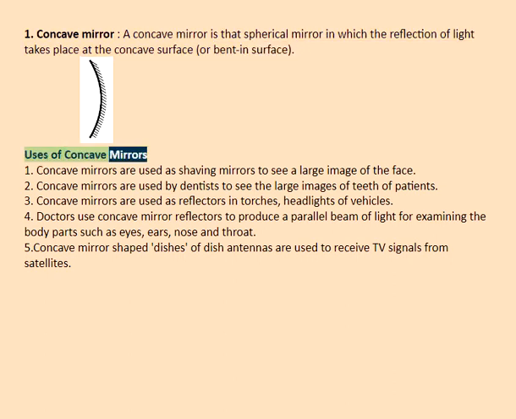Uses of concave mirrors. 1. Concave mirrors are used as shaving mirrors to see a large image of the face. 2. Concave mirrors are used by dentists to see the large images of teeth of patients. 3. Concave mirrors are used as reflectors in torches, headlights of vehicles. 4. Doctors use concave mirror reflectors to produce a parallel beam of light for examining the body parts such as eyes, ears, nose and throat. 5. Concave mirror-shaped dishes of dish antennas are used to receive TV signals from satellites.